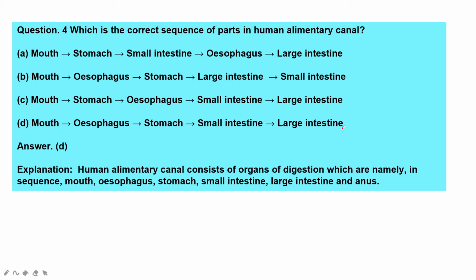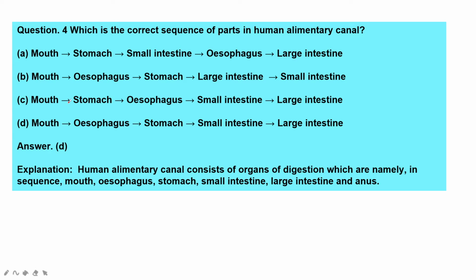Next question, which is the correct sequence of parts of the human alimentary canal? The alimentary canal is from mouth to anus. This comes under the alimentary canal, so you have to see the order. First one is mouth, stomach, small intestine, esophagus, large intestine. No. Mouth, esophagus, stomach, large intestine, small intestine. Your small intestine will come first and large intestine is the last in order. Okay, so that is the second.